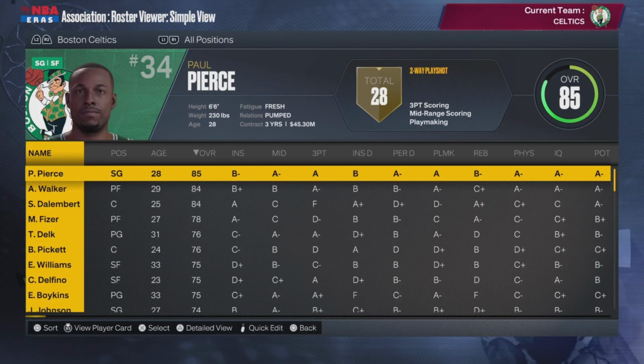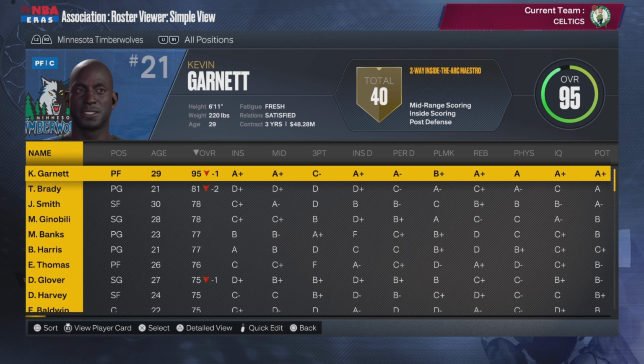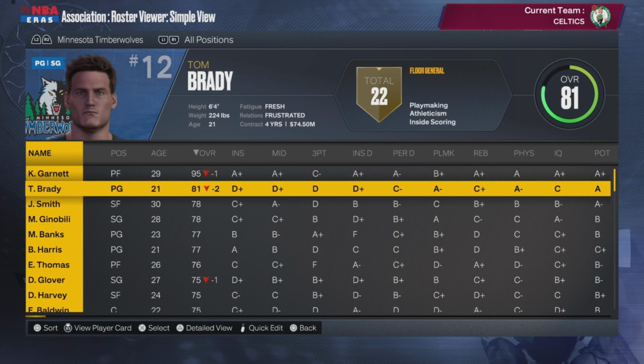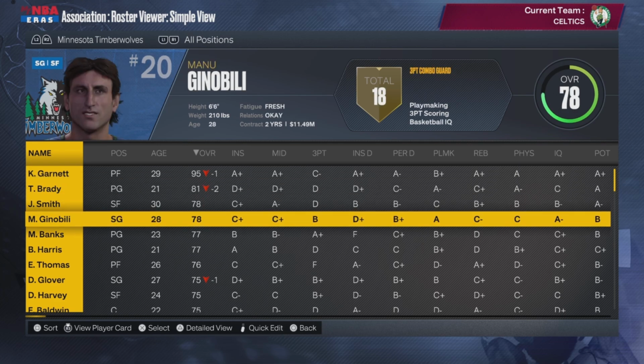Well, 2 things just happened that I've noticed. One, since we started all the way back in 2002, anytime a team changes their logo or their court, even if I change them to an NFL team, they're gonna go back to being the Celtics, which is fine. We don't need the Patriots anymore because if you can't tell, Tom Brady actually left the team, and he is now going to be a Minnesota Timber Viking. Yeah, I'm gonna change him to the Vikings. He's teaming up with Kevin Garnett, Joe Smith, and Manu Ginobili.